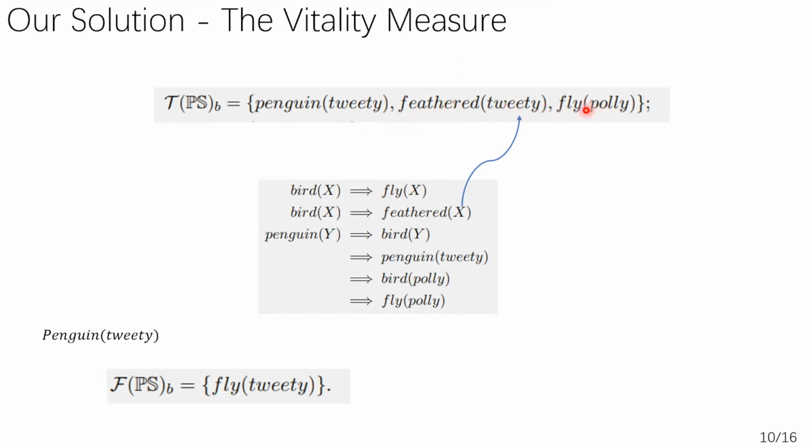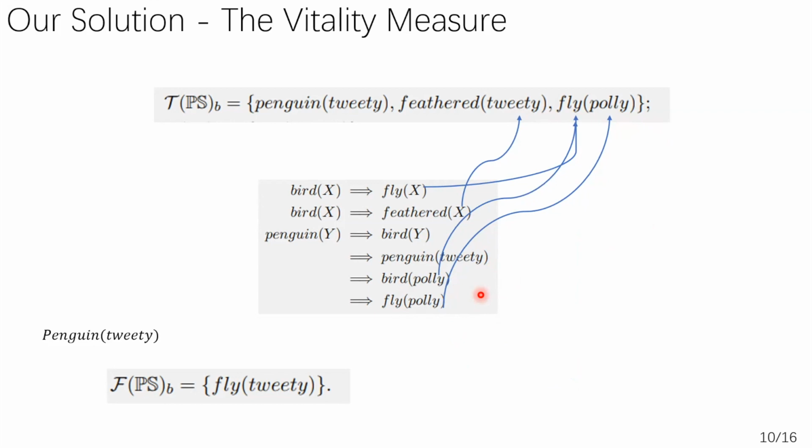But for this axiom, Polly can fly, we can directly prove it from this clause, Polly can fly, in our theory. I know that "Polly can fly because Polly can fly" may sound a bit nonsensical, but it can be a proof in formal logic. So this clause, Polly can fly, is vital for proving the true set theorem, Polly can fly. But it is not so vital because we can also establish another proof for this true set theorem. We can say that Polly can fly because it is a bird, and a bird can fly.